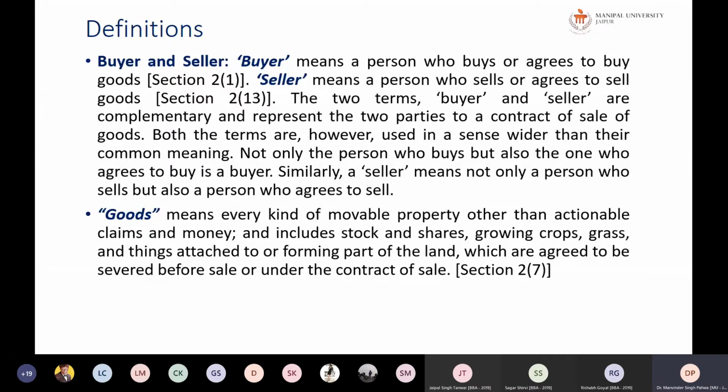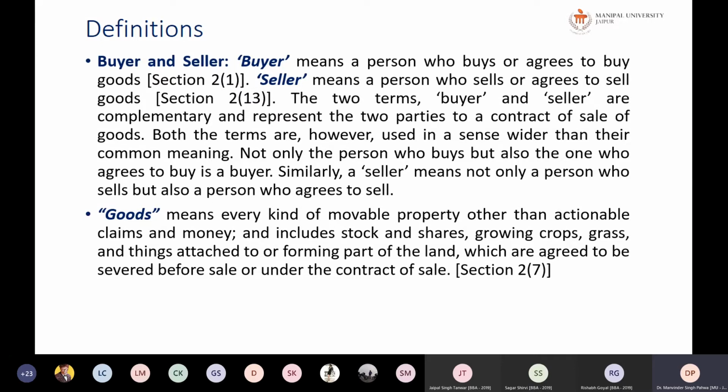movable property other than actionable claims and money. So money is not considered as goods at all. And even actionable claims, which are equivalent to money, are also not considered as goods. So other than actionable claims and money, those things which are movable, and it includes stocks and shares, growing crops, grass, and things attached to or forming a part of land, which are agreed to be severed. Severed means to be cut off before sale or under the contract of sale. So section 2(7) is for the goods.